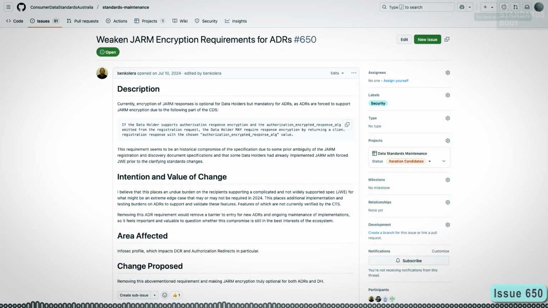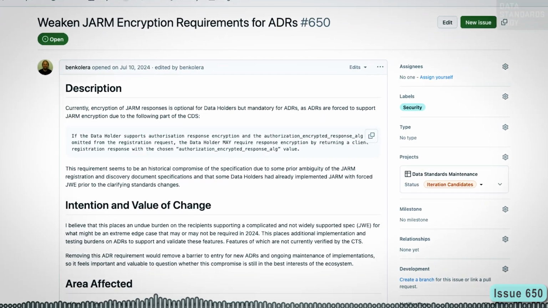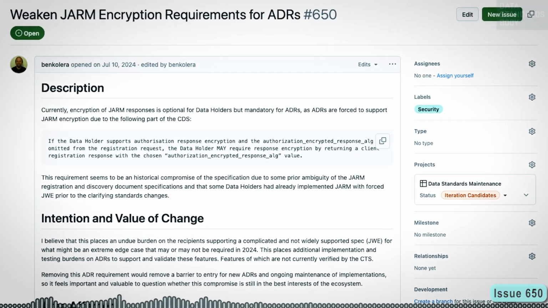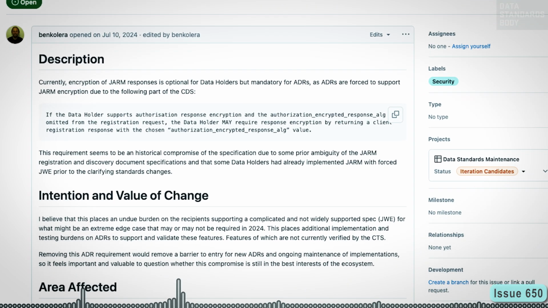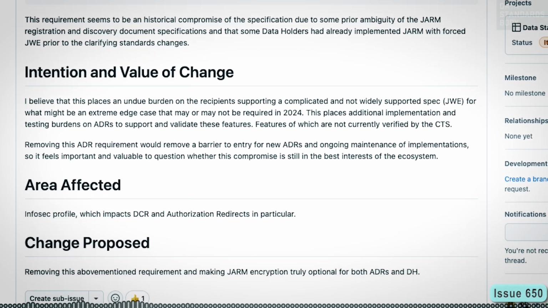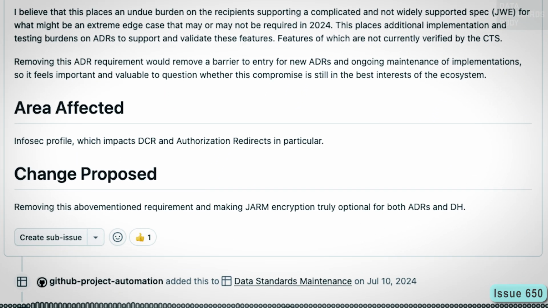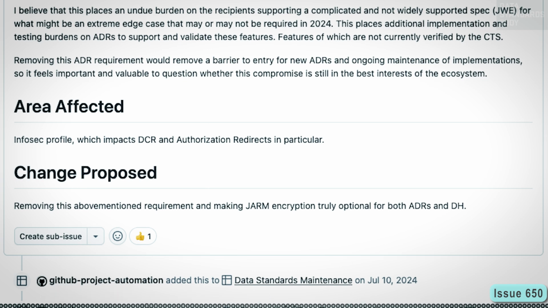Security and register candidate issues. Issue 650 weaken JARM encryption requirements for ADRs. Issue 650 proposes removing the requirement for ADRs to support encryption of JARM responses. JARM encryption will then be optional for both ADRs and DHs. This issue has been carried over from MI21.